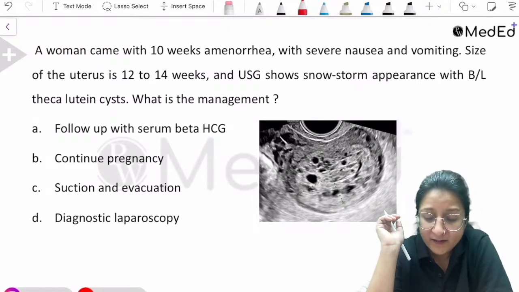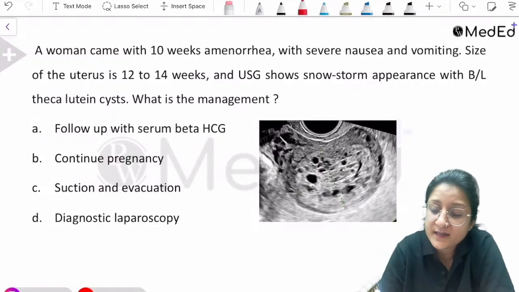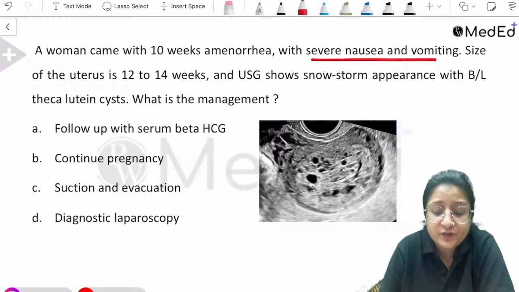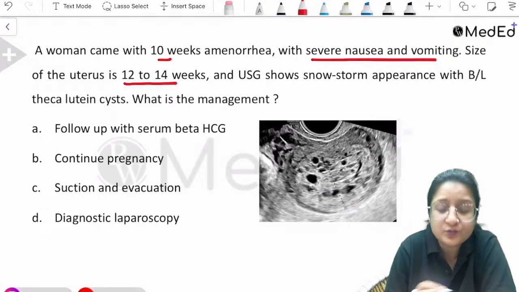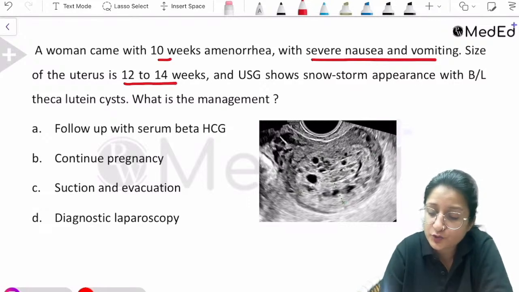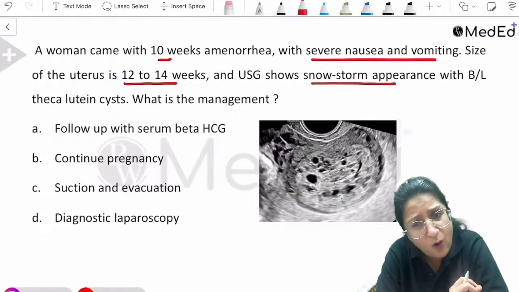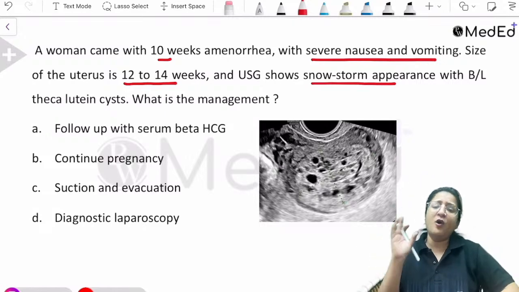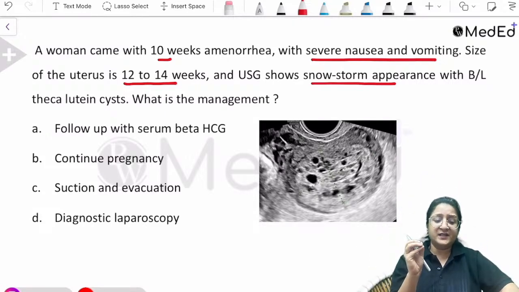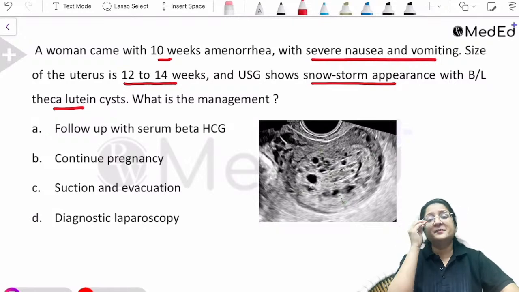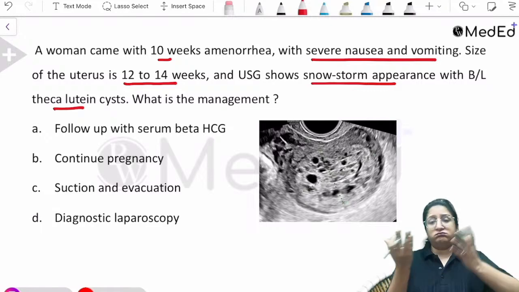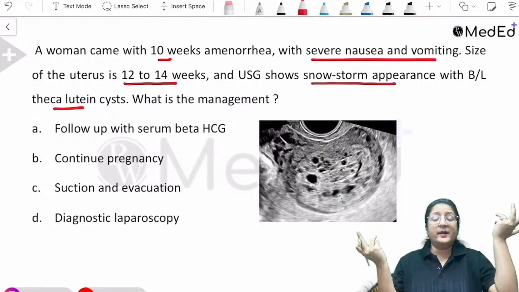Now, a woman came with 10 weeks of amenorrhea with severe nausea and vomiting. Size of the uterus is 12 to 14 weeks. Ultrasound shows snowstorm appearance. Often repeated question in FMG. One way or the other, they ask you a question about molar pregnancy. With bilateral theca lutein cysts also. What is the management? They could ask you what is the diagnosis. They can ask you what is the next step. They can ask you whether it is a complete mole or a partial mole.